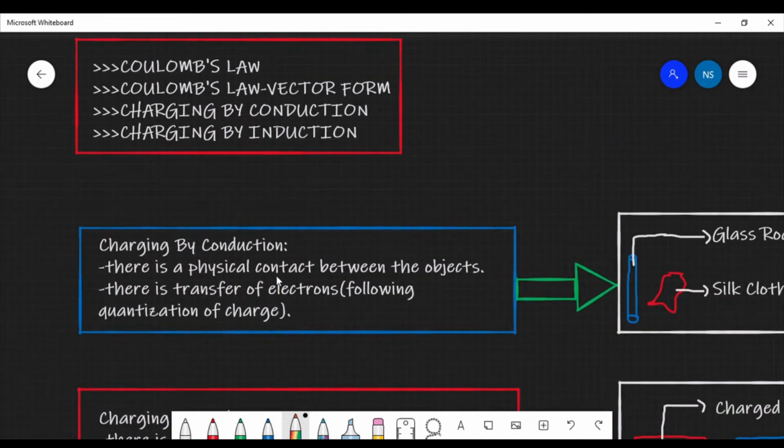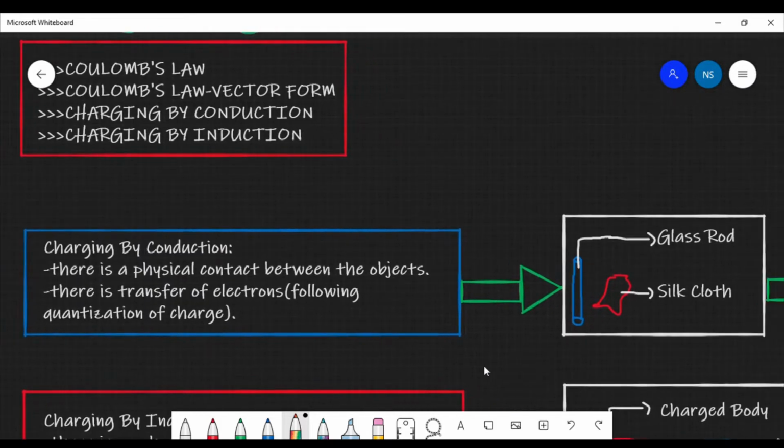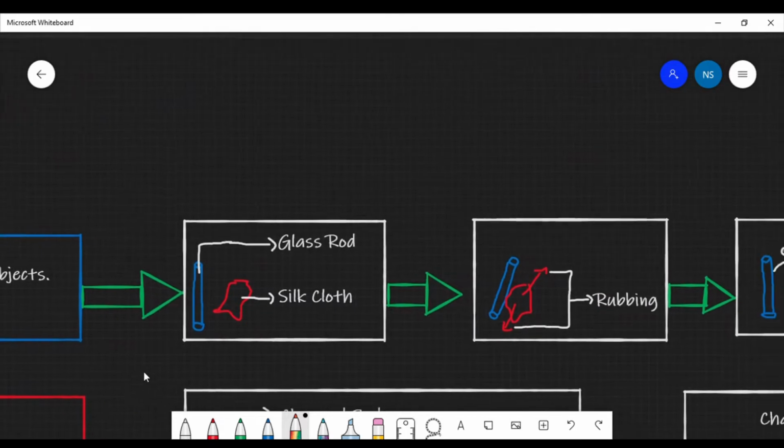First, let us go through what is charging by conduction. Charging by conduction is the process of converting a substance into a charged substance, that is, a neutral substance into a charged substance. In charging by conduction, there is a physical contact between the objects and there is transfer of electron taking place, which follows the quantization of charge. I have taught quantization of charge in my previous video. You can go through it.